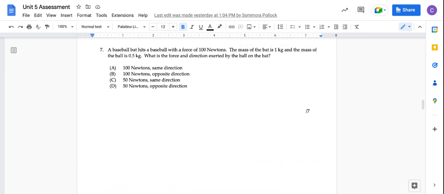7. A baseball bat hits a baseball with a force of 100 newtons. The mass of the bat is 1 kilogram and the mass of the ball is 0.5 kilograms. What is the force and direction exerted by the ball on the bat? A. 100 newtons, same direction. B. 100 newtons, opposite direction. C. 50 newtons, same direction. D. 50 newtons, opposite direction.